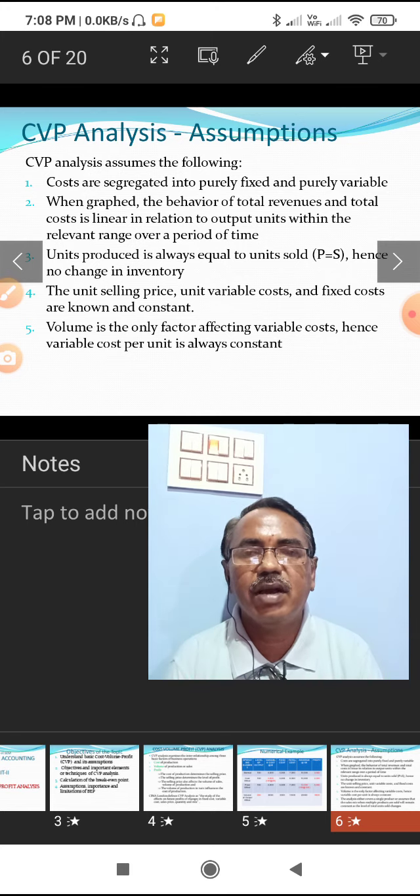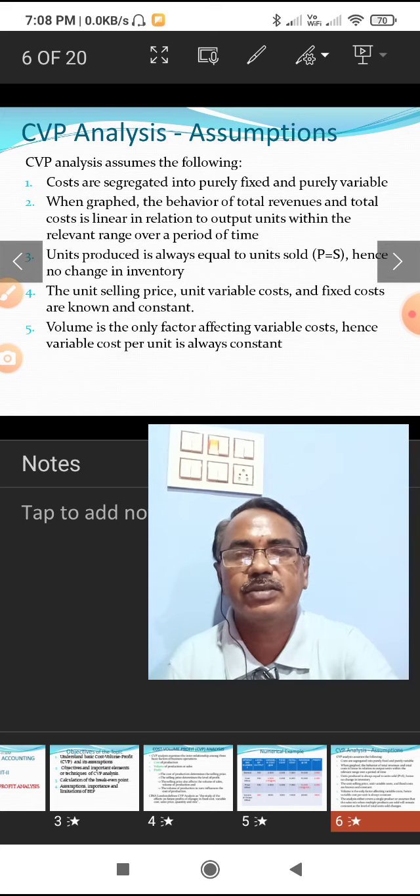If the variable cost per unit is say 10 rupees to produce 1 unit, if 2 units are produced, the total variable cost will be 20 rupees. That means in the same proportion as the quantity, the variable cost will increase.